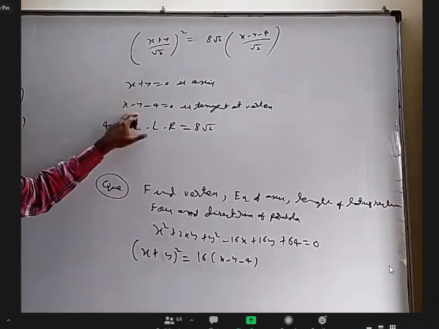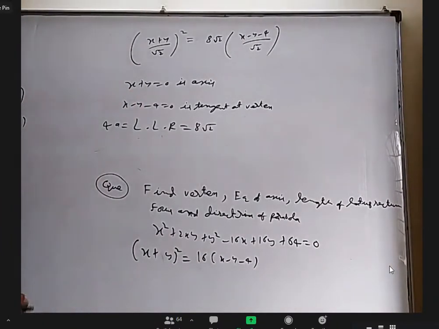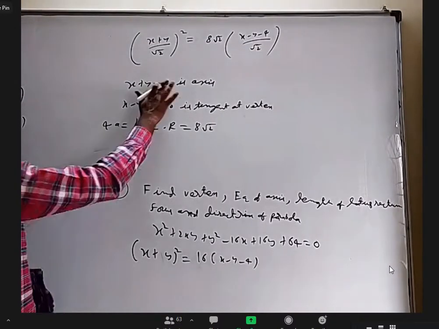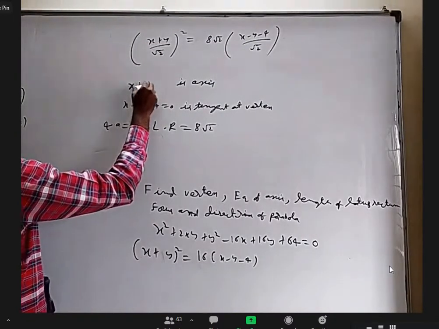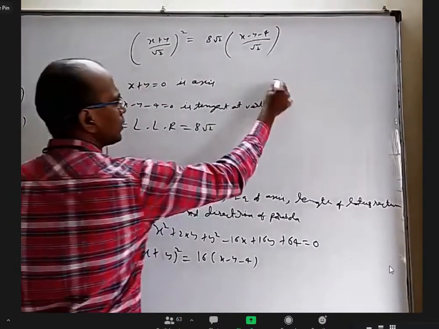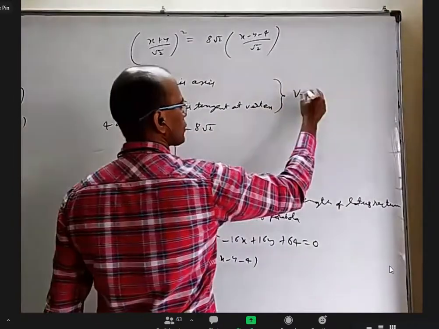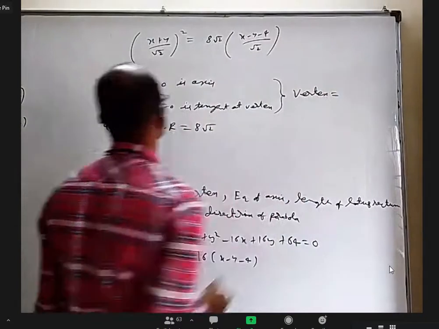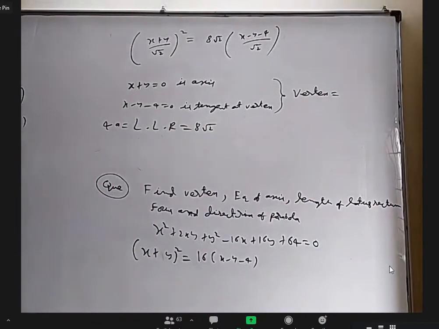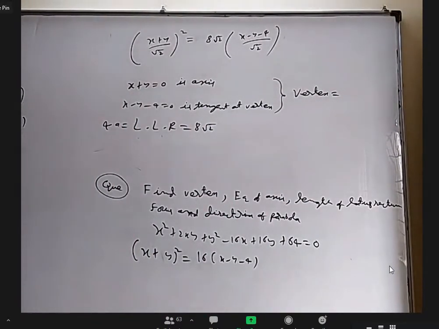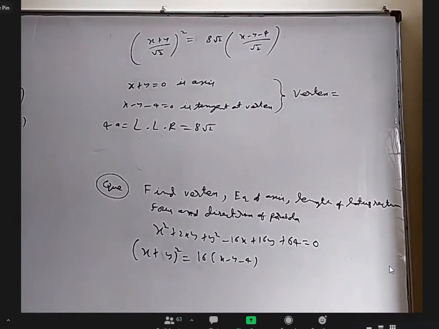Now, if you solve these two, you'll get the vertex. What is the vertex? If you solve these two, what is the vertex? 2 comma minus 2. Yes.